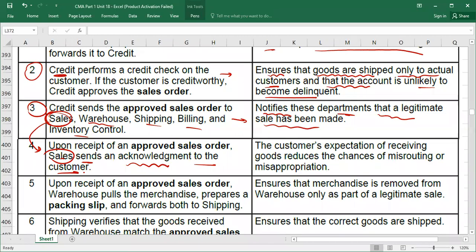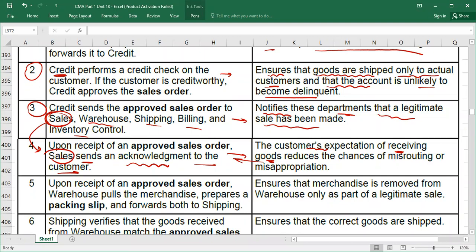So here we go. What is the embedded control here? Obviously, the customer would expect that he would receive goods, right or wrong? Which goods? Which are approved, which are acknowledged by the sale department. Understood? There will not be a change in goods.